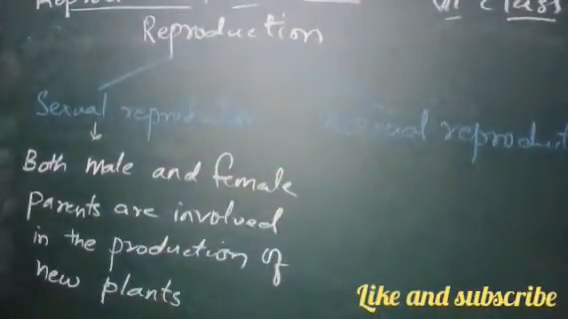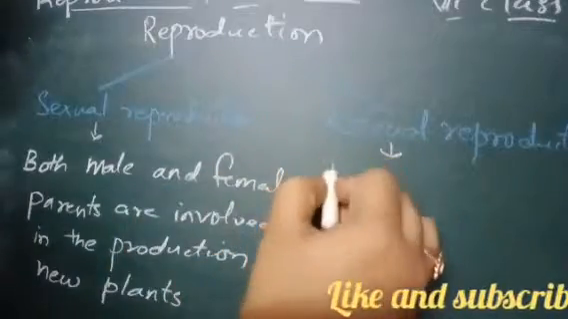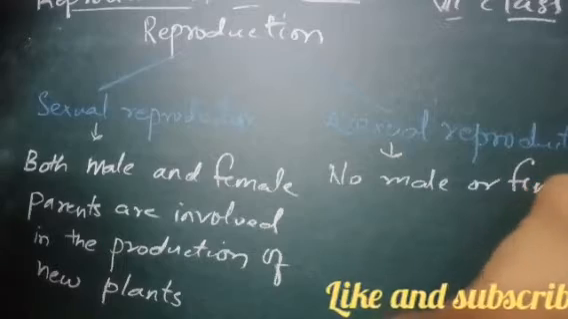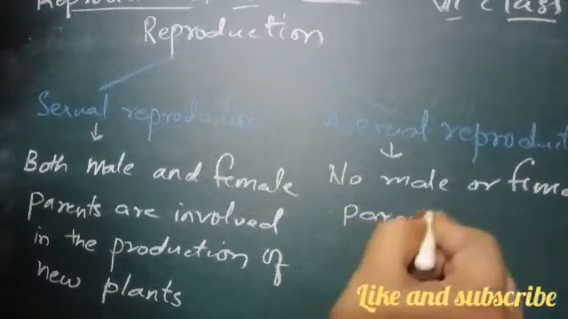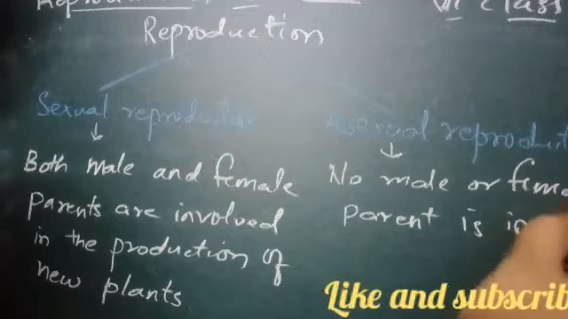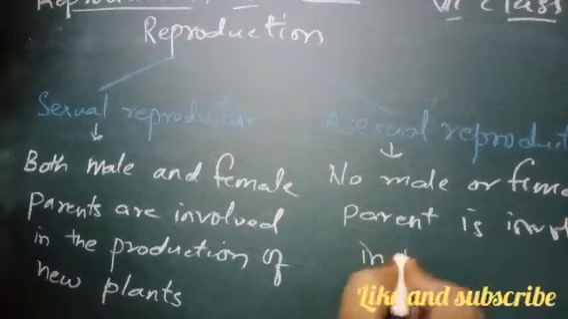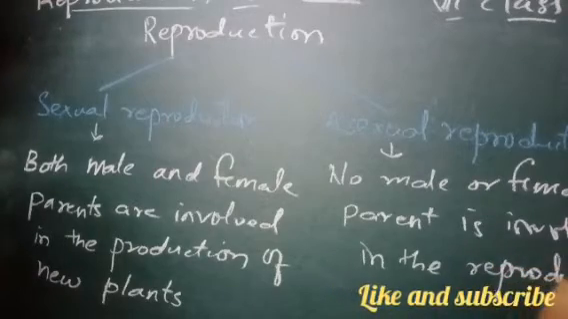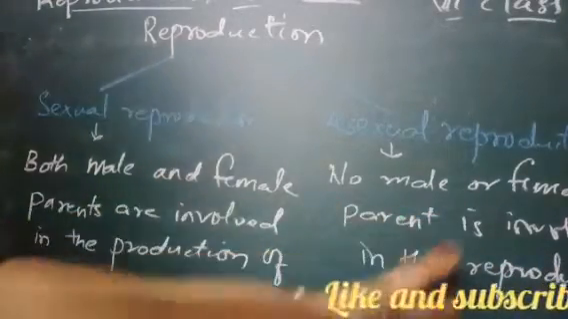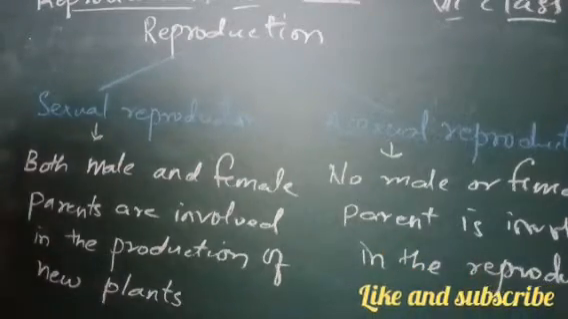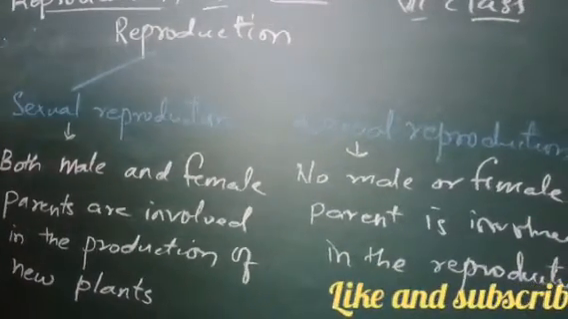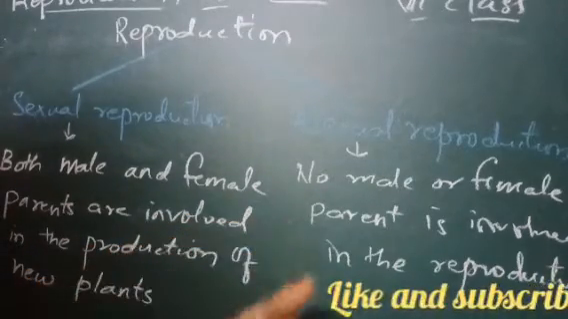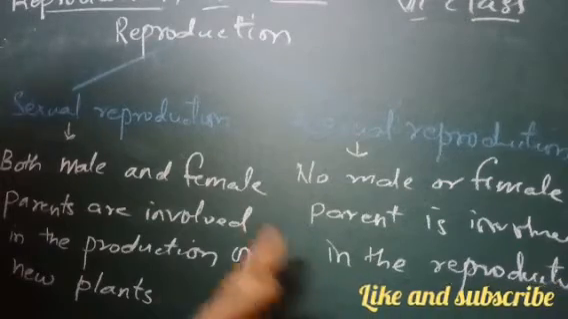Whereas asexual means no male or female parent is involved in the reproduction. Okay, no male or female parent is involved in the reproduction. That is, without the involvement of male or female parent, a new plant is germinated. How that is happening, that we will learn now.